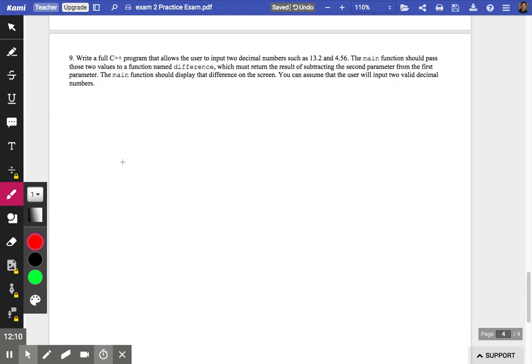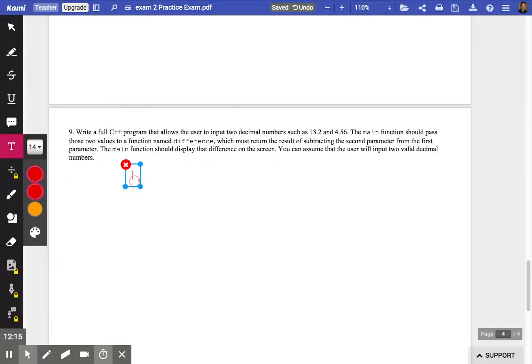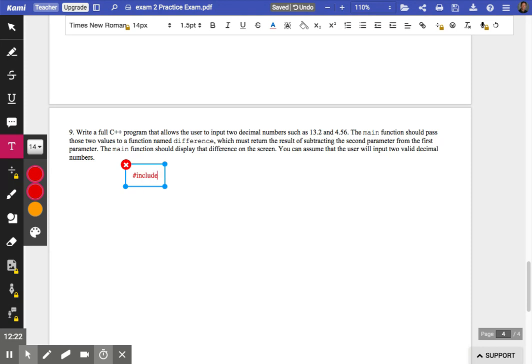Okay, now we have to write a full program here in number 9. We don't need comments. We don't need a lot of extra stuff. But we do need include iostream. Based on the way I teach this course, we should be using namespace std. And we allow room here for a function declaration that we'll have in this problem, int main. Okay, I'm keeping it short and sweet here.